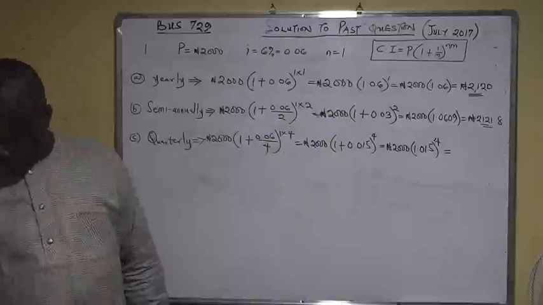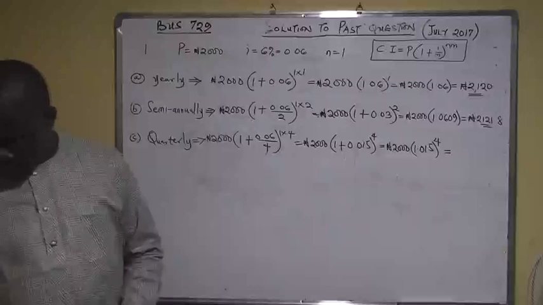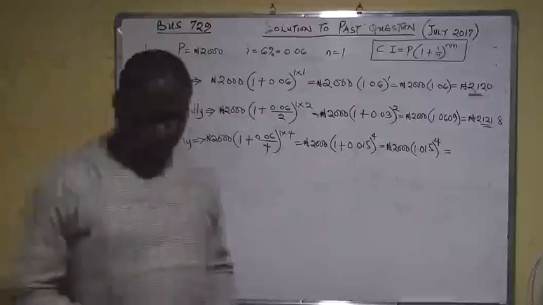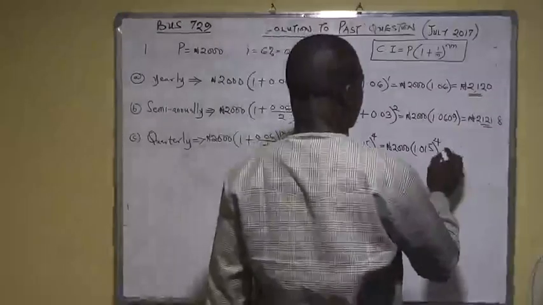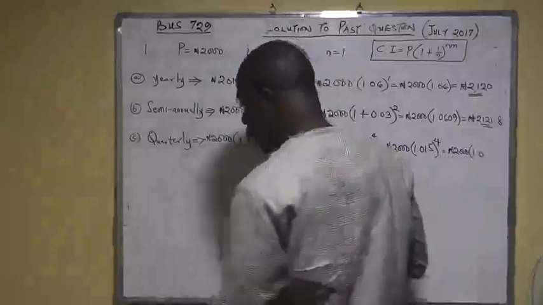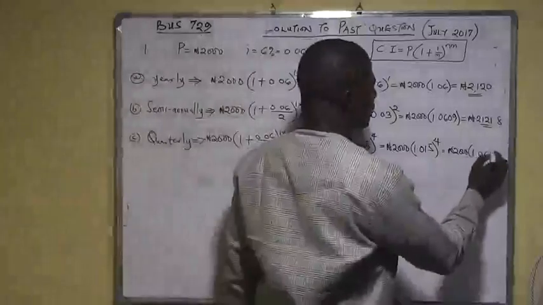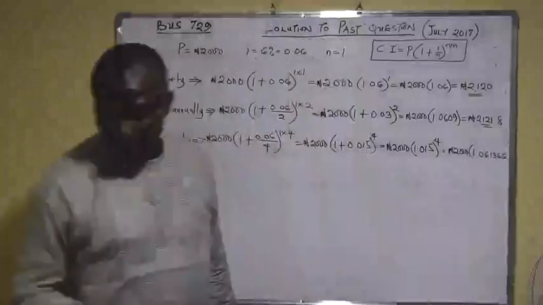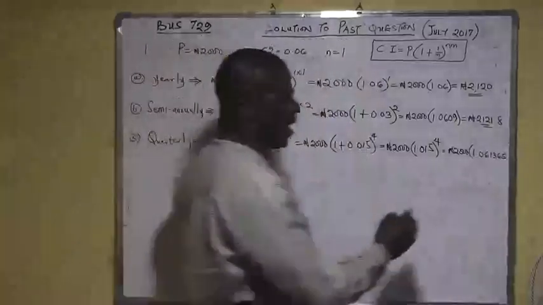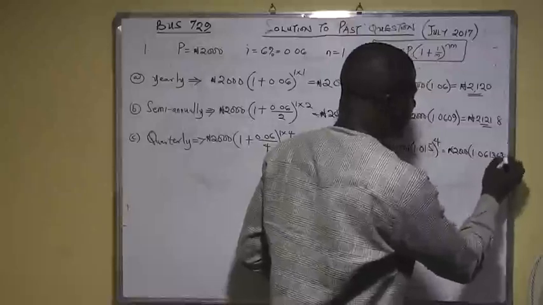Now 1.015 raised to power 4 will give me 1.0613636. So that will be 2000 into 1.0613636.